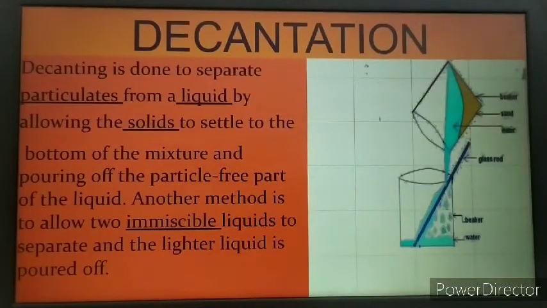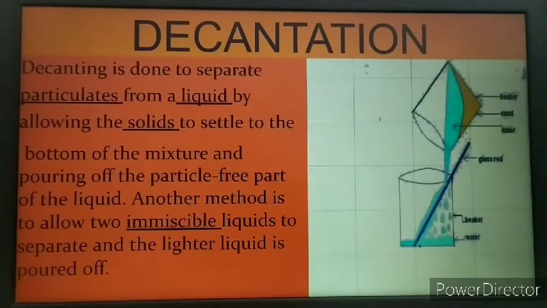So, what is decantation? Decantation is done to separate particles from a liquid by allowing the solids to settle down at the bottom of the mixture, and the content is poured off into another container, where the particles are left behind in the first container and the liquid is passed into another container.